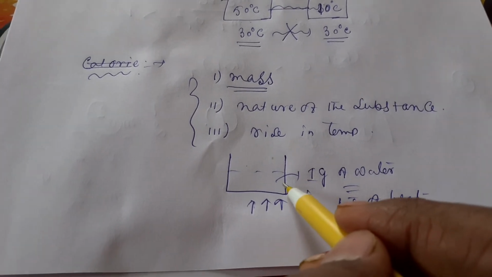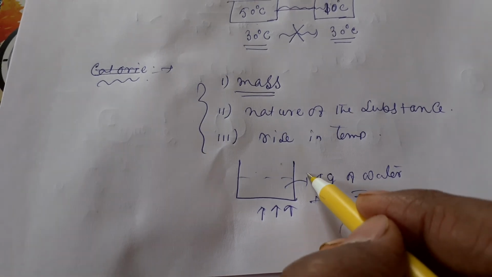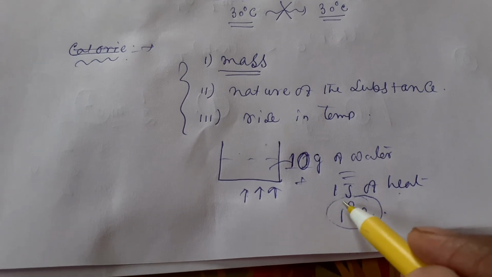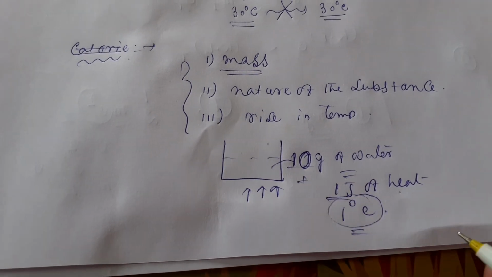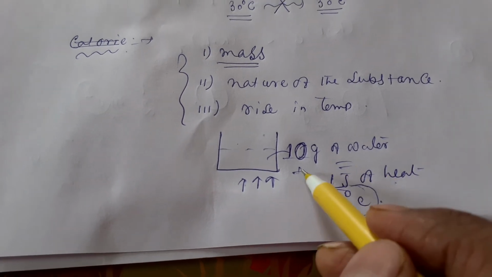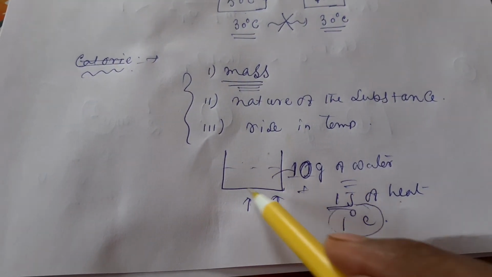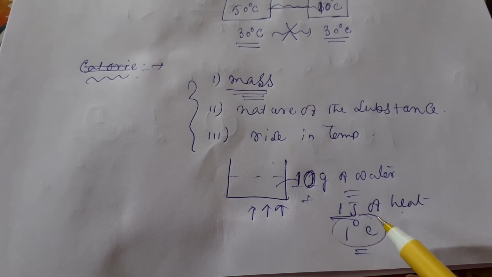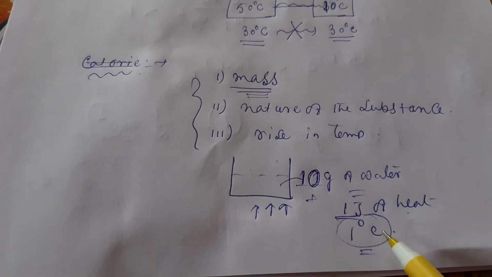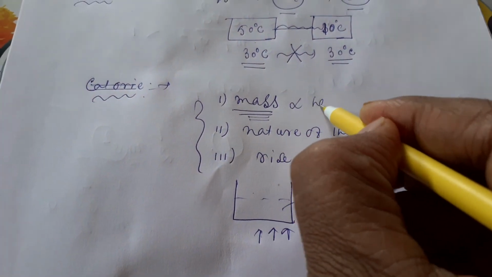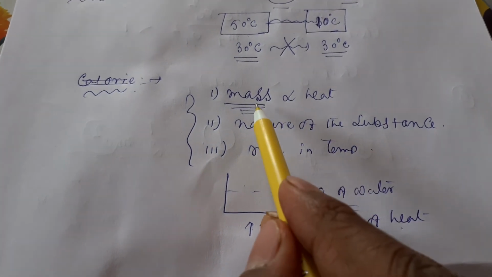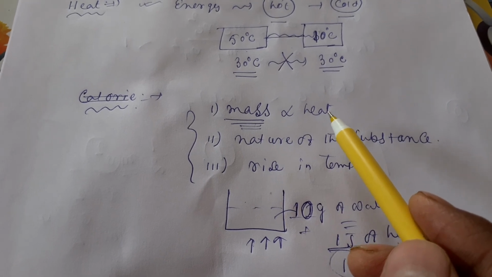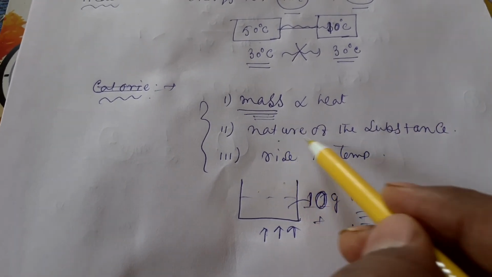Now you have taken more than 1 gram of water, maybe 10 grams of water. What do you think? Will the same amount of heat be required to raise the temperature by 1 degree centigrade? Definitely not. So when the mass of the liquid or body is increased, more and more heat is required to raise the temperature of the body, isn't it? So mass and heat are directly proportional. If you increase the mass, then more heat is required to raise the temperature. Clear?